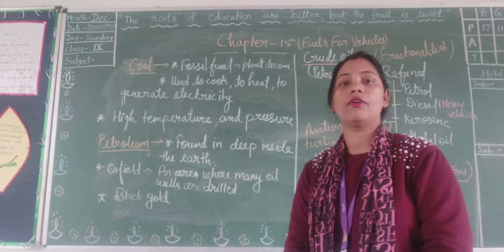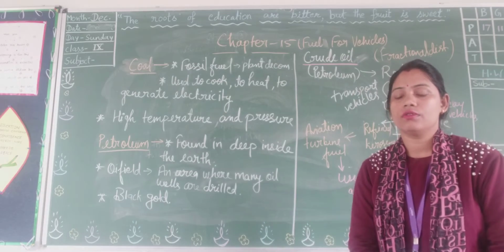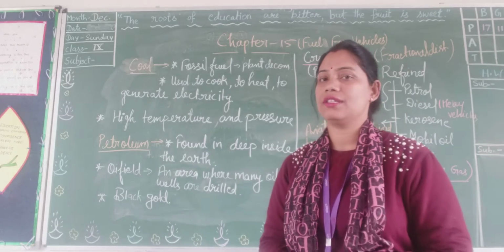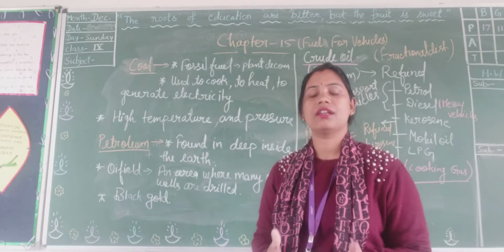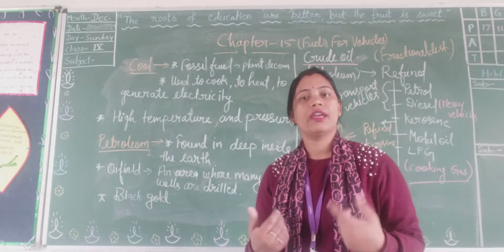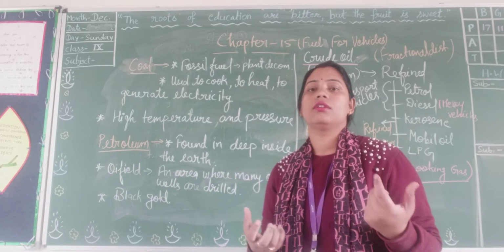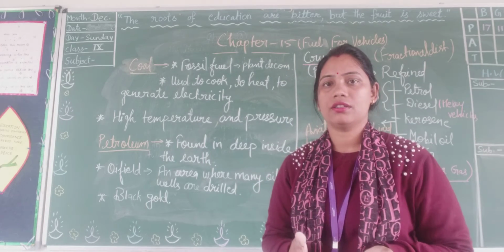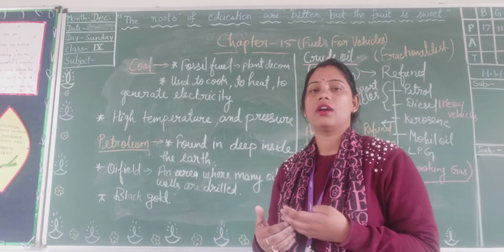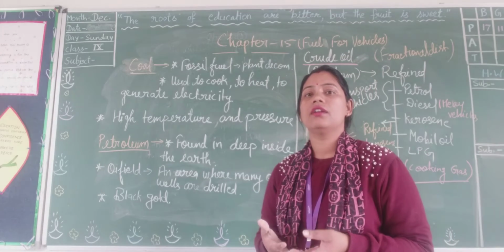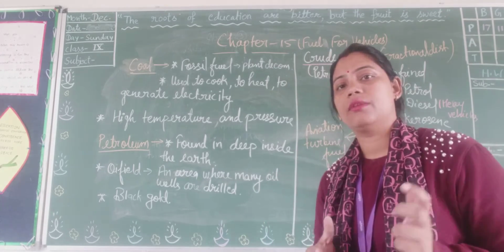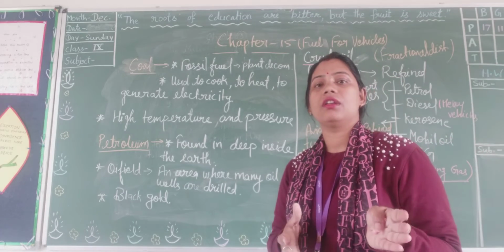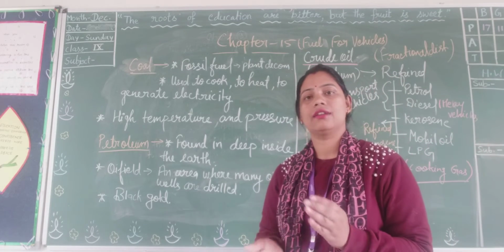Firstly, we will talk about coal. So what is coal? Coal is a fossil fuel. It is a type of fossil fuel. And how can we get it? We can get it by the decomposition of plants which were buried under the earth millions of years ago, and due to high temperature and pressure, these plant materials change into coal under the earth.